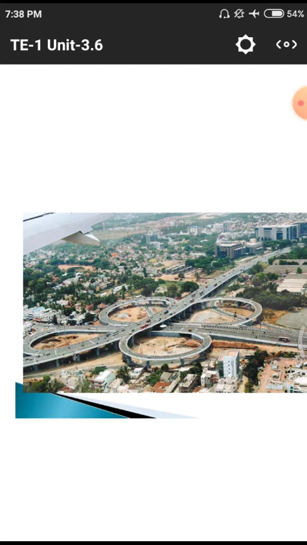It is somewhat different. That means the radials are not equal, with some angle of intersection. The line is a radial line, not a straight line. One line is straight, another line is a radial line in the shape of an S-like structure. So the structure is somewhat different from the previous one, but it is a complete cloverleaf structure.